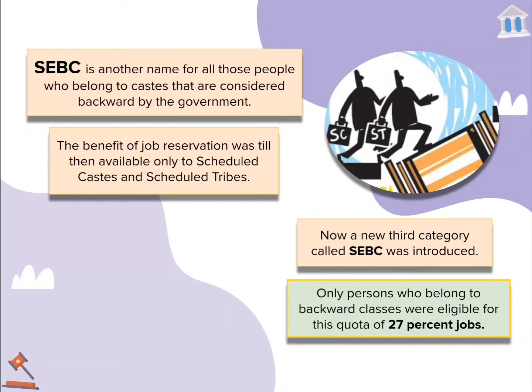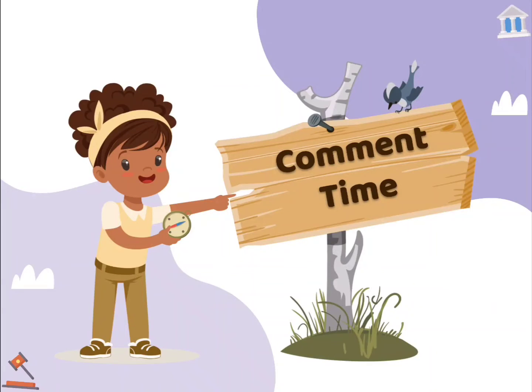So the government through this order introduced a new category known as SEBC, and only persons belonging to backward classes are eligible for that 27% reservation quota, which we have already discussed in the previous slide. Before moving further, let's try to understand how well you have understood the previous concept. Please pause the video in the upcoming MCQ and try to attempt the answer in the comment section.